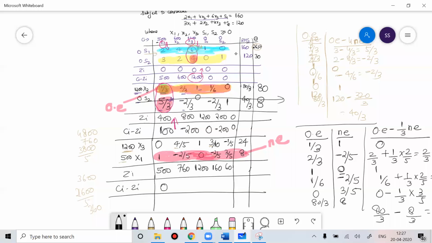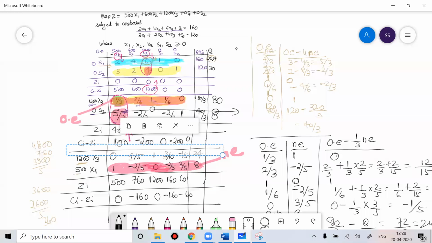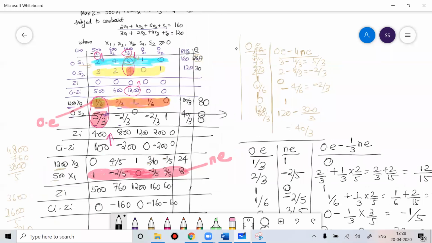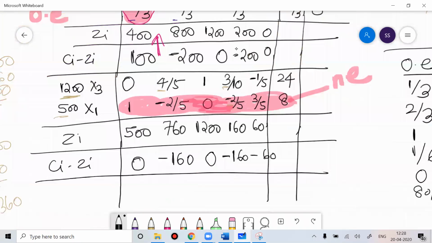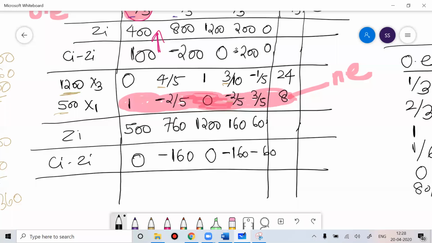600 minus 170 is 160. Then 1200 minus 1200, 0. 0 minus 160 minus 160, and this is 60. So you'll do this exercise till the time you get Ci minus Zi either 0 or negative. I got 0 or negative means I'm done.